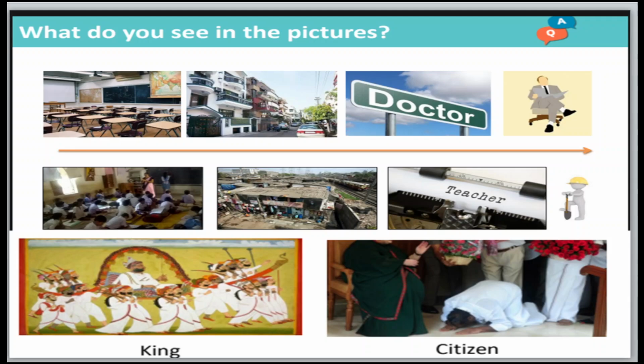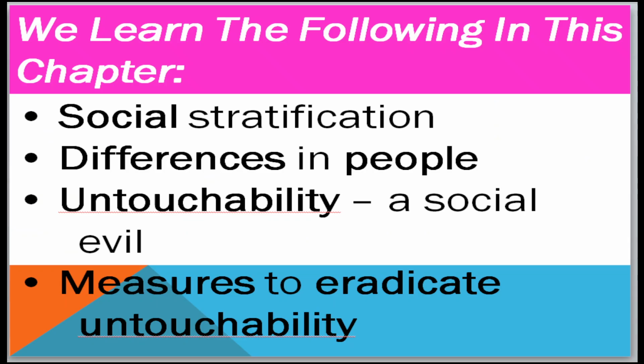Before that, here is an activity. What do you see in this picture? Kings are there, citizens are there, teachers, even different types of buildings are there. You can just go through it. Now move to what we are going to learn in this lesson. We will come to know the meaning of social stratification, differences in people, and untouchability, a social evil, what it means and how it became a social evil. We will also learn measures to eradicate untouchability.